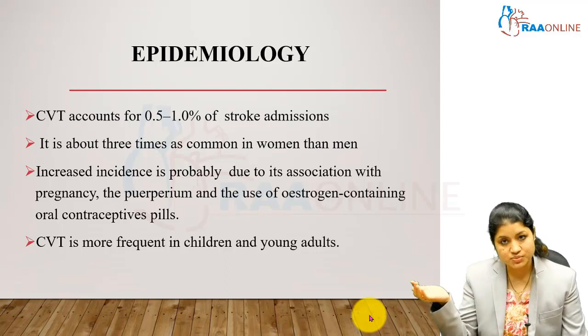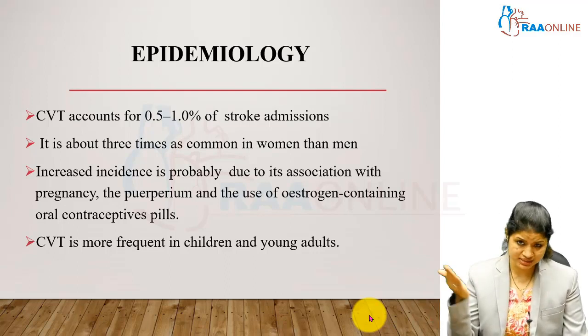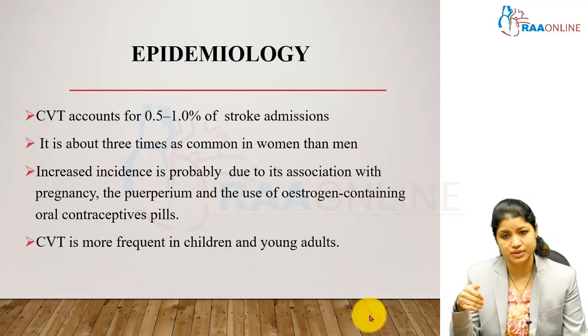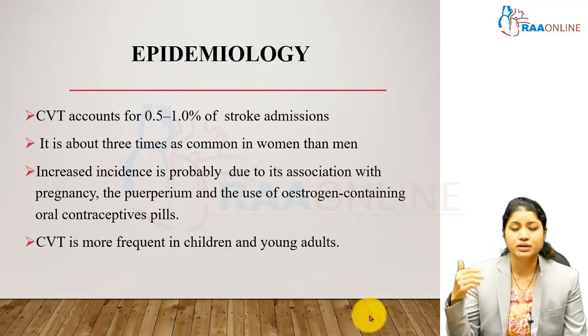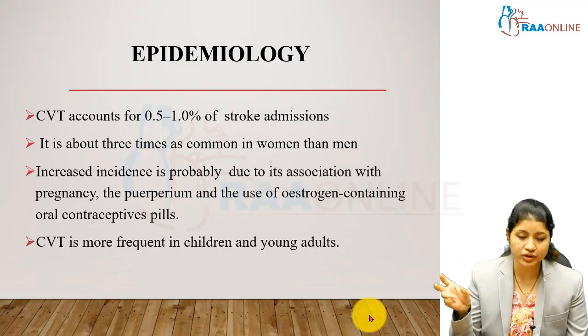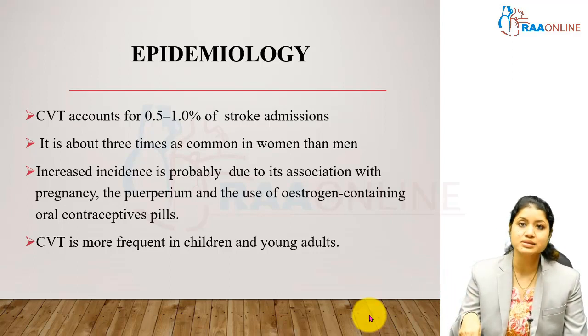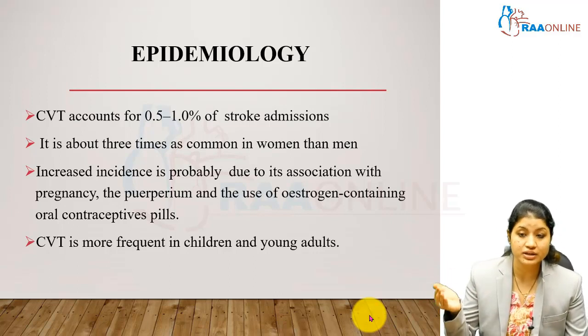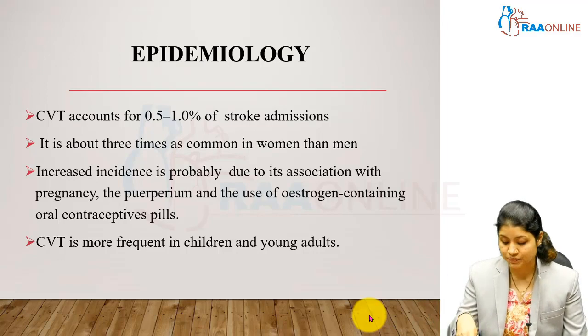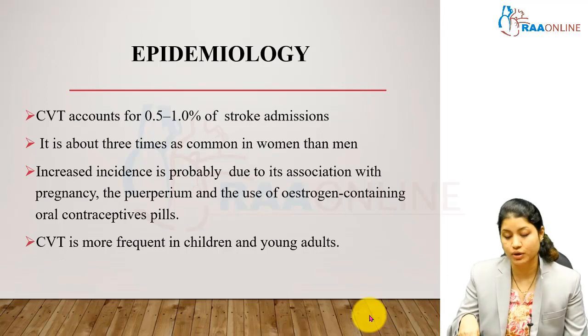There are other predisposing factors also, but this is the reason why it becomes more common in women. And contrary to belief, it is more frequently found in children and young adults than the arterial or ischemic stroke which we usually see in the later age, above 50, of the population.